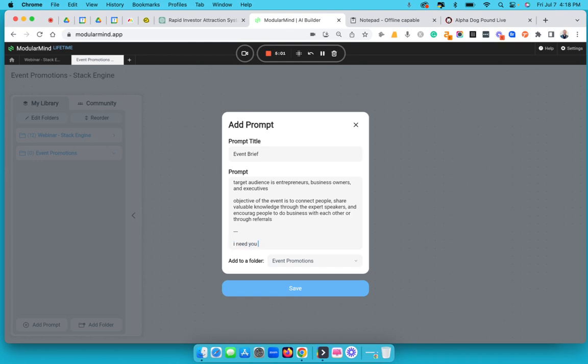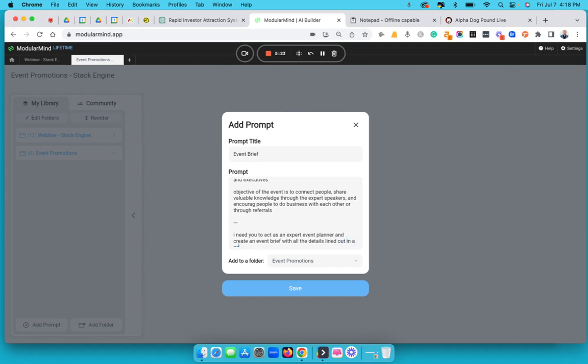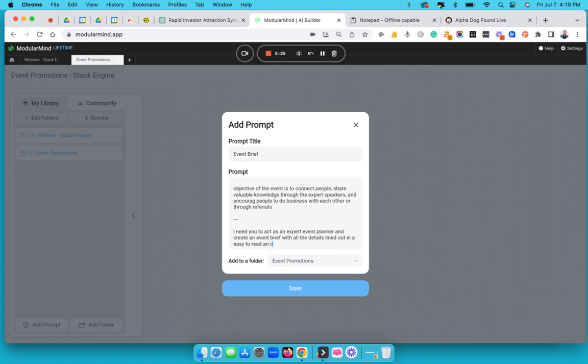I need you to act as an expert event planner and create an event brief with all the details lined out in an easy to read and categorized brief. Save, and let's see what it does, right?